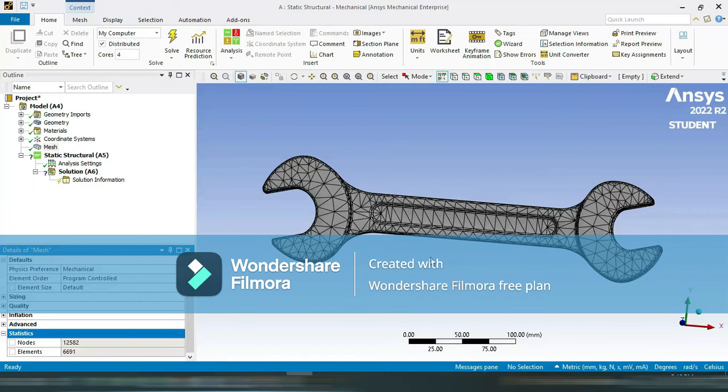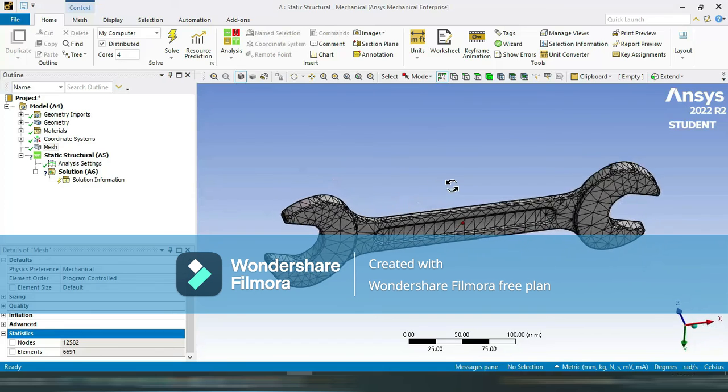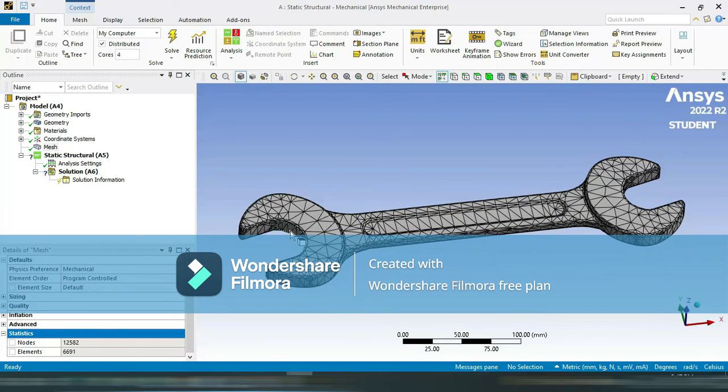Again, you can modify the mesh by using the sizing. You can also change the element type, etc. Now next we will see, suppose we are holding the nut or bolt by these sides, and we are applying force to this side.